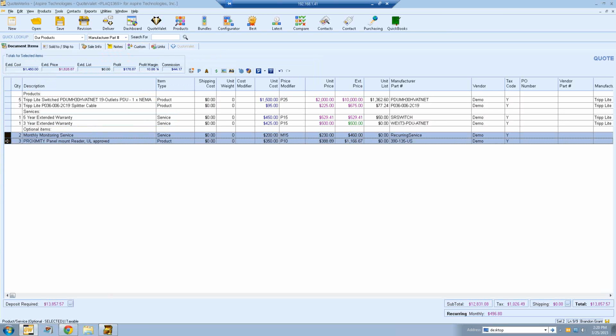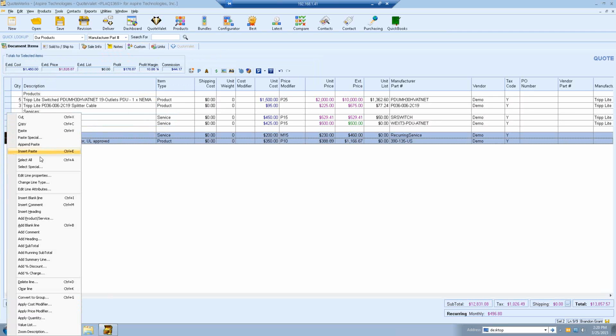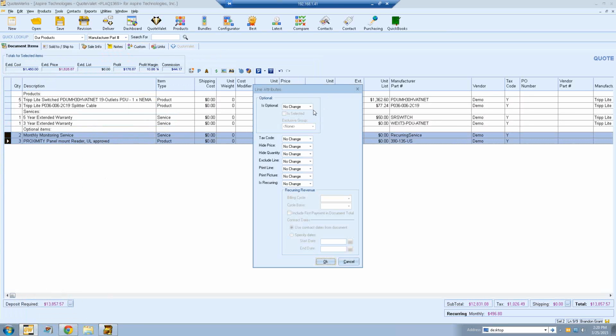So if I select my two optional items, and I right-click, and I click on Edit Line Attributes, here I can choose, okay, are these items optional, yes or no? Now, a lot of you have probably used this feature before, but for those of you that are new to QuoteWerks, the optional items attribute will basically show up on the document as optional, but it won't be included in the quote total unless you check this box for is selected. So if you want items to show up on the document as optional, but you don't want them included in the quote total, then you leave this unchecked, but you set them as optional.